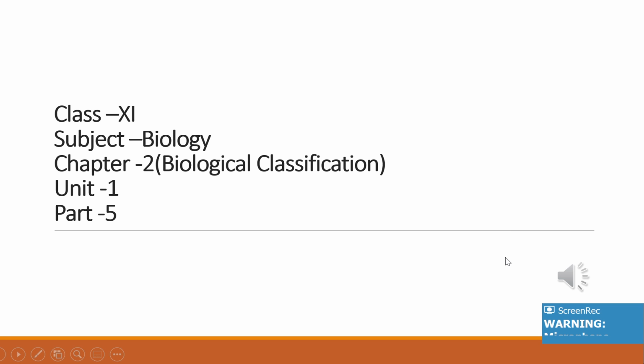Good morning, students. So this is our chapter 2, biological classification, unit 1, and today we'll study about kingdom fungi and its various classes: Phycomycetes, Ascomycetes, Basidiomycetes and Deuteromycetes, on the basis of fruiting bodies and mode of spore formation and morphology of mycelium.